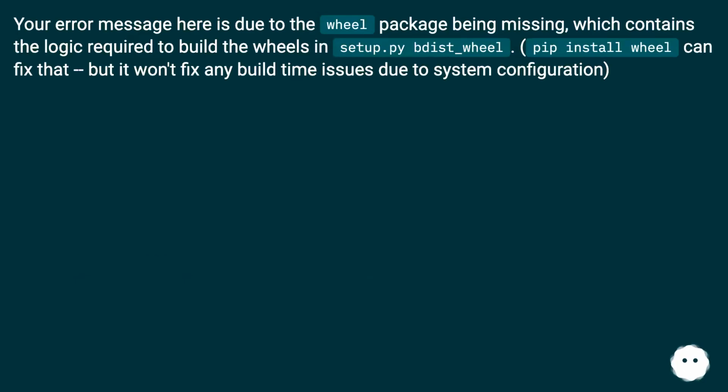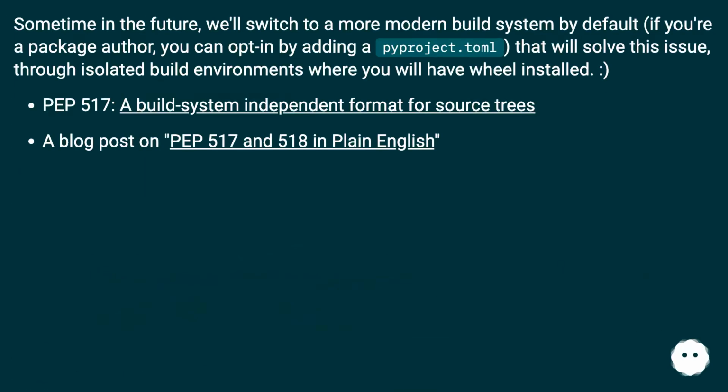Your error message here is due to the wheel package being missing, which contains the logic required to build the wheels in setup.py bdist_wheel. pip install wheel will fix that, but it won't fix any build time issues due to system configuration. Sometime in the future, we'll switch to a more modern build system by default. If you're a package author, you can opt in by adding a pyproject.toml that will solve this issue through isolated build environments where you will have wheel installed. Smiley face. PEP 517: a build system independent format for source trees. A blog post on PEP 517 and 518 in plain English.